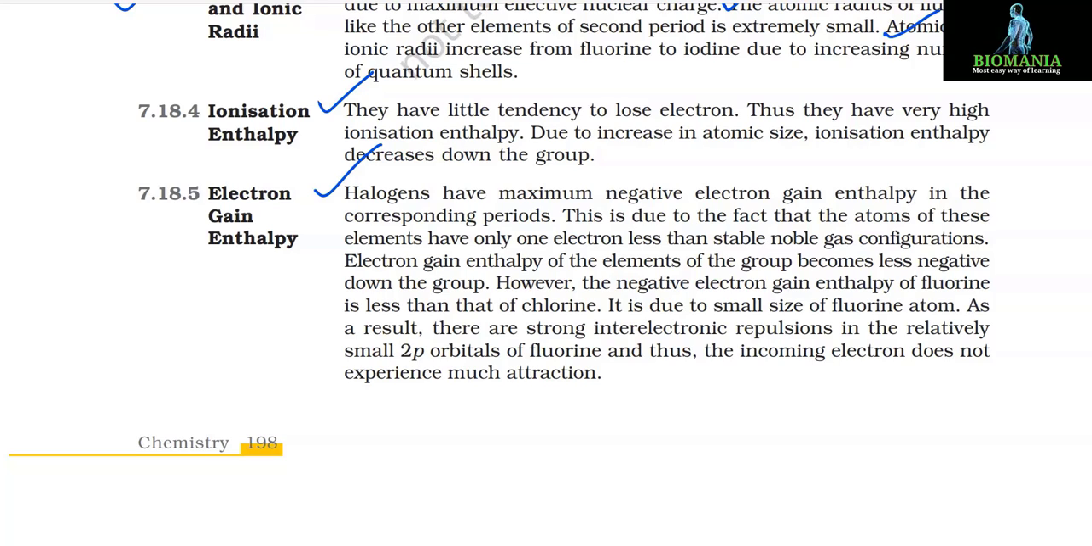However, the negative electron gain enthalpy of fluorine is less than that of chlorine. It is due to the small size of the fluorine atom. As a result, there are strong inter-electronic repulsions in the relatively small 2p orbitals of fluorine, and thus the incoming electron does not experience much attraction.